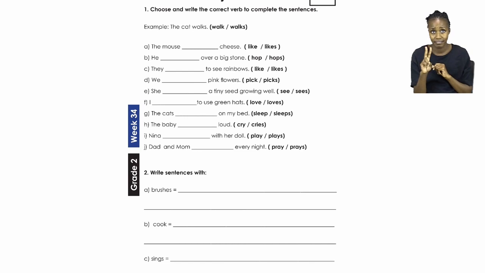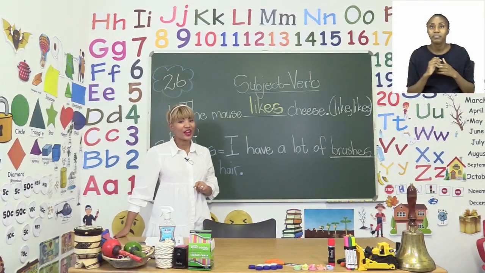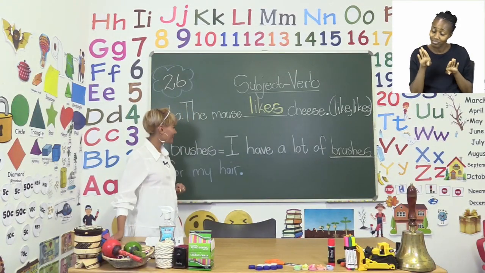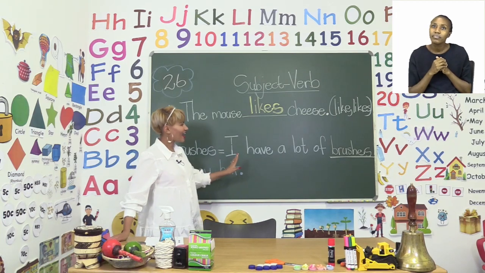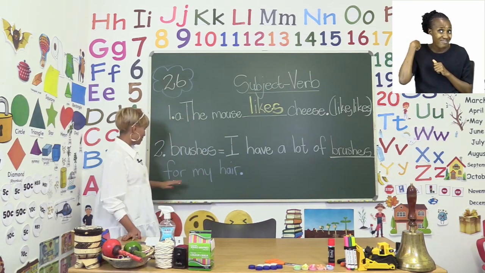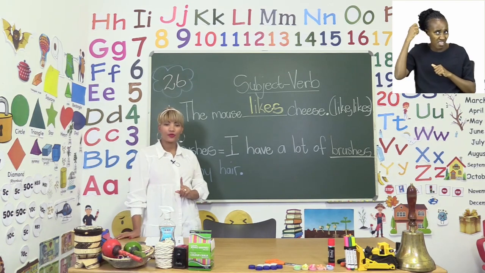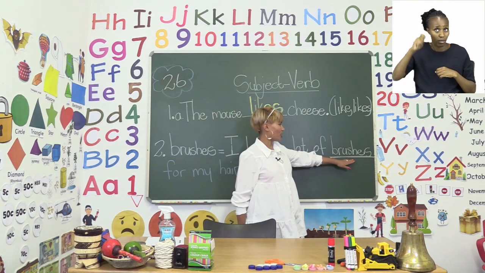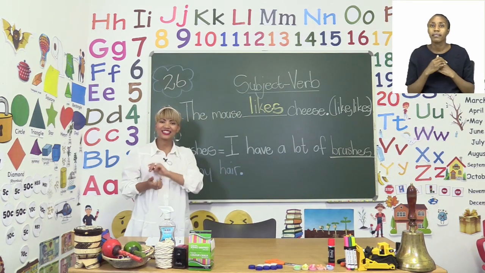Now at number 2 it says here that you have to write your own sentences with the words. The words are brushes, cook and sings. Now let's quickly try A. That is the word brushes. Now on the board, I wrote a sentence, and now you also have to try and make your own sentence. But let's quickly read mine. It says here, I have a lot of brushes for my hair. Okay, remember the word was brushes that you need to make another sentence with.